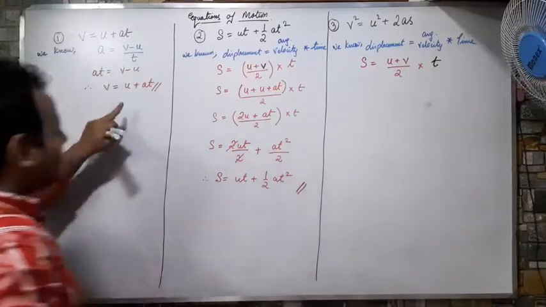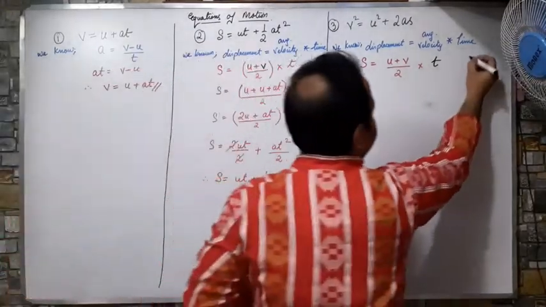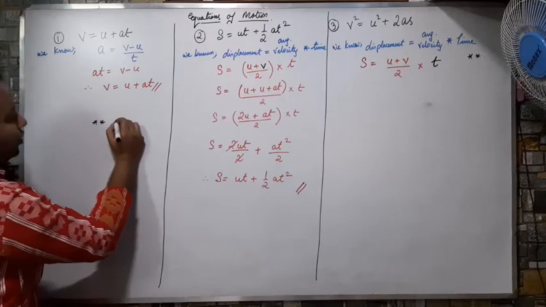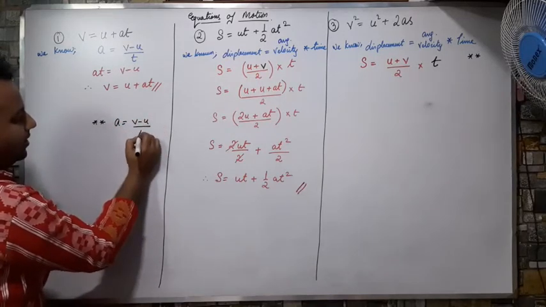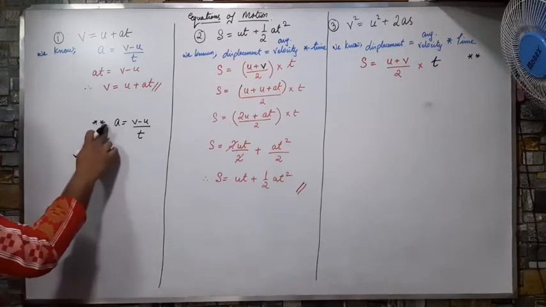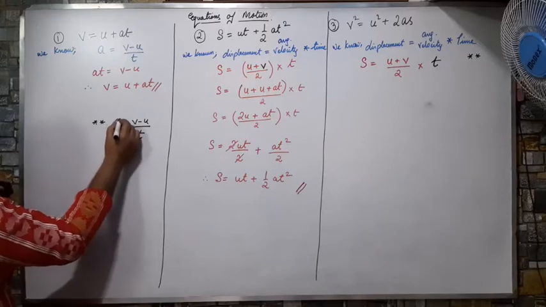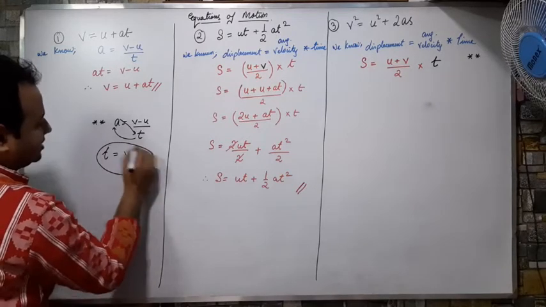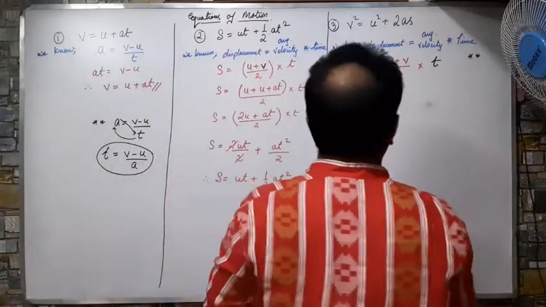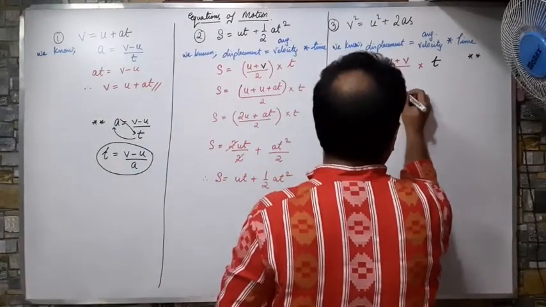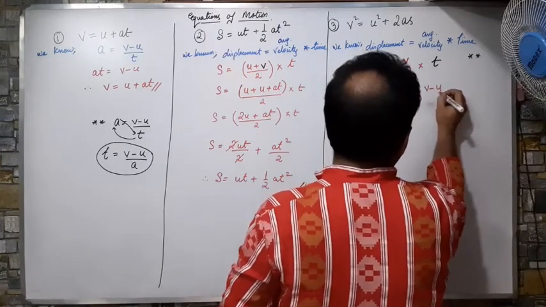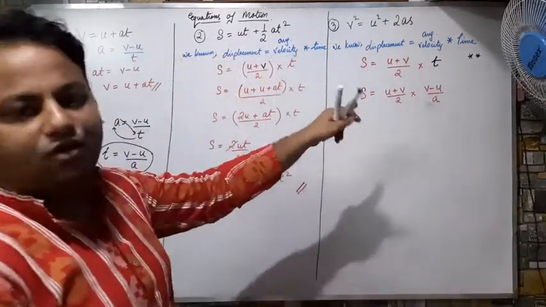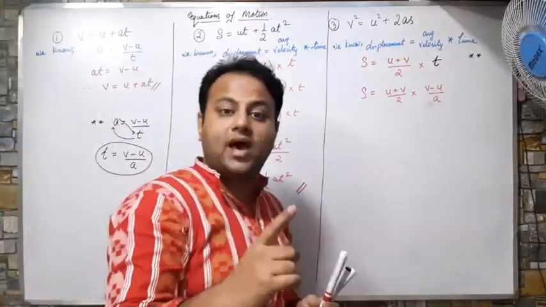How will we remove t? Sir, look from here. From here I got, let's mark a star here, and this star is here. I knew a equals v minus u by t. Now what will we do? We will take t to this side and a to this side, meaning I am going to exchange their positions. So what will I get? t equals v minus u by a. So this is what I have got as t. So this I am going to put there. Correct? So this is a plus b and a minus b, u plus v and v minus u. So what will it become? a plus b into a minus b is a square minus b square.